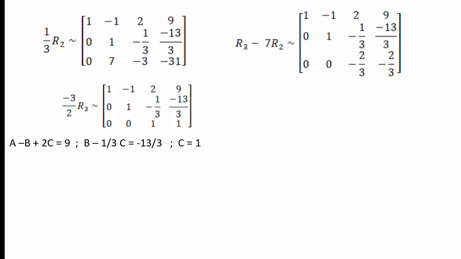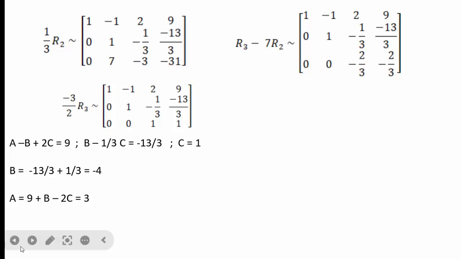And from the third row, we write the third equation: 0A plus 0B plus 1C equal to 1. That means C equal to 1. By back substitution, we substitute the value of C in the second equation. B equal to minus 13 by 3 plus 1 by 3, which is minus 4. Again we substitute these values of B and C in the first equation. We get A equal to 9 plus B minus 2C, and if we substitute these values, we get A equal to 3.